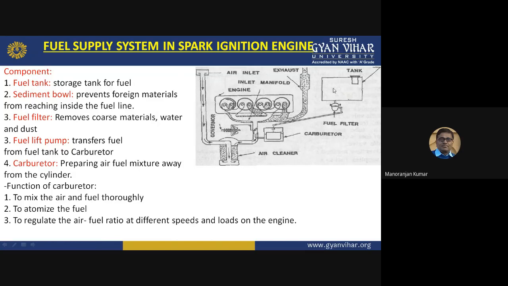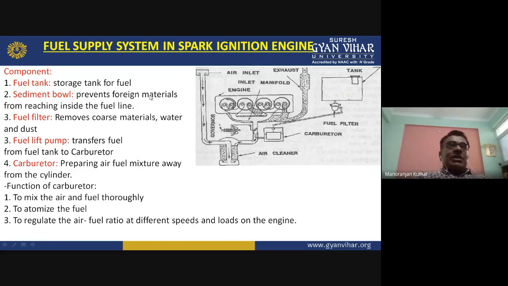Its purpose is to store the fuel. The second component is the sediment bowl, just below this. The purpose of the sediment bowl is to prevent foreign material present in the petrol, present in the fuel, from reaching inside the fuel line.